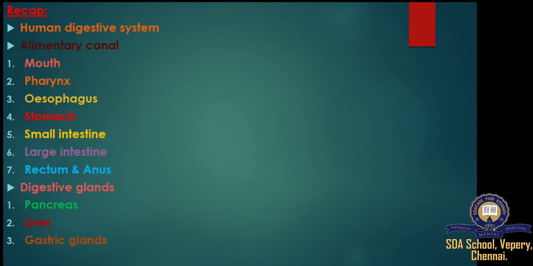What is digestion? Digestion means the process of converting complex food substances into simpler form to facilitate absorption. So the human digestive system is divided into two types. The first one is the alimentary canal and the second one is the digestive gland. The alimentary canal consists of mouth, pharynx, esophagus, stomach, small intestine, large intestine, rectum and anus. The digestive glands include pancreas, liver, salivary gland, then gastric gland.